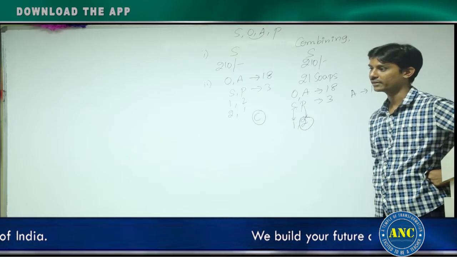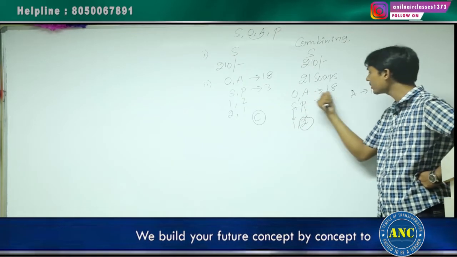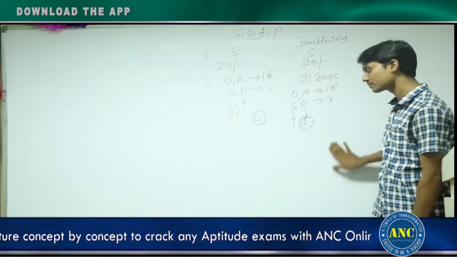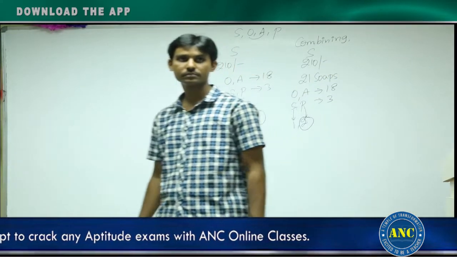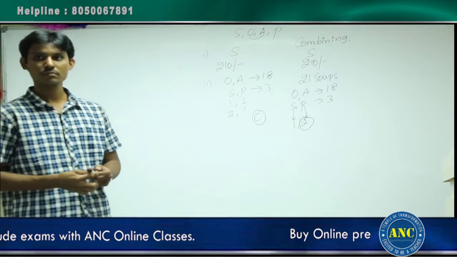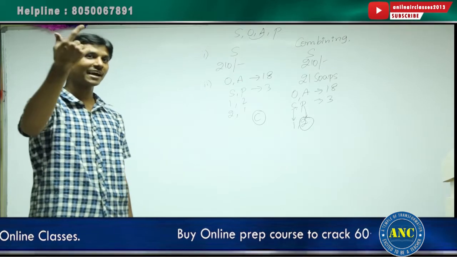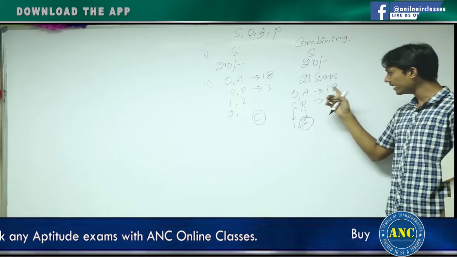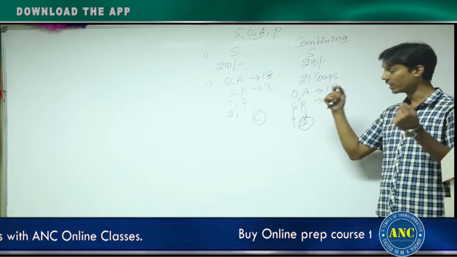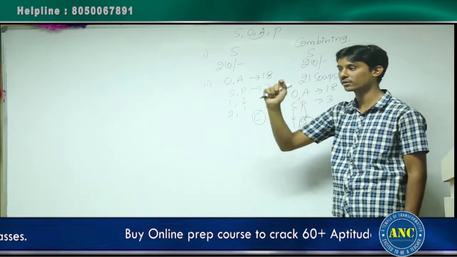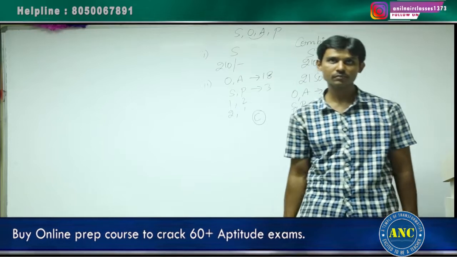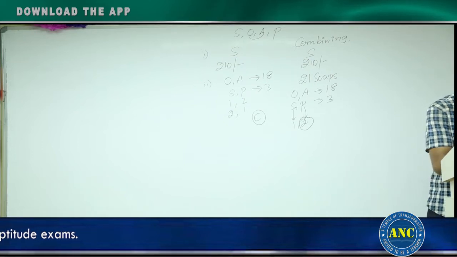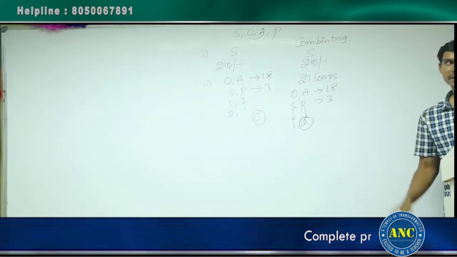In which category will you put it? You cannot put it under any category. You need to put it under all categories only. Even then, the question is about P only. They are asking to form the word SOAP, right? But then they say last letter was S. So that means she got all the letters. Clear? Because even if you take all as A, 18 only, where will you put this O? That should be taken. Because only when you form all the 4 letters, you are given an extra soap. Clear? After combining, you are getting a unique value.